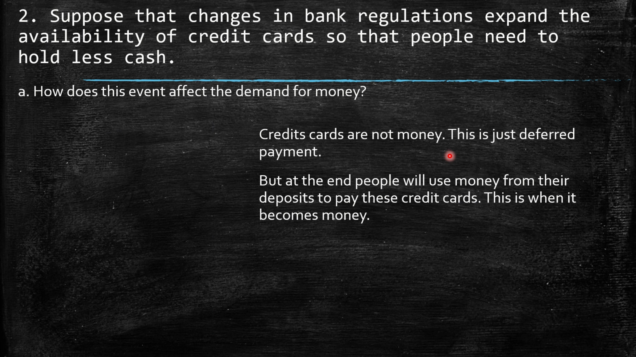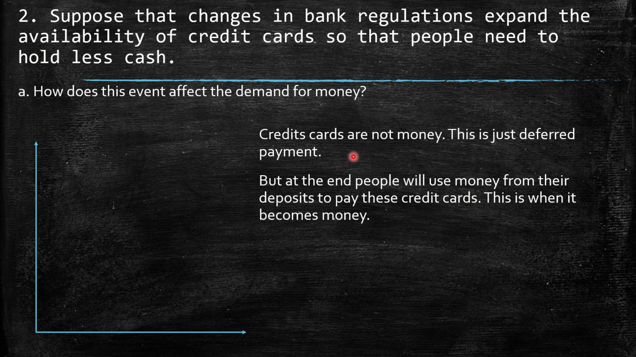Second, suppose that changes in bank regulations expand the availability of credit cards so that people need to hold less cash. How does this event affect the demand of money? Well, this is interesting. Why? First, it's important to know that for the purpose of M1 or M2, which is the money supply considered like currency, the most liquid that we have in the economy, credit cards are not money.